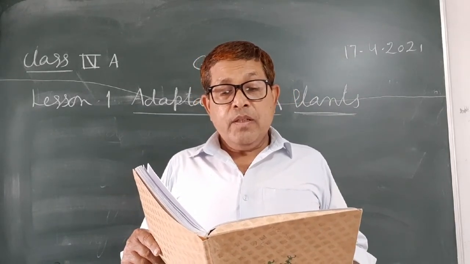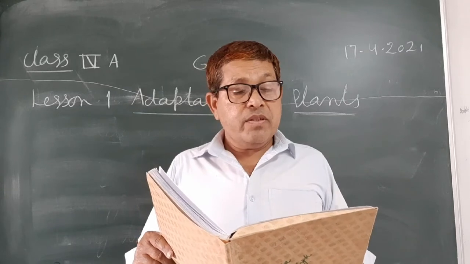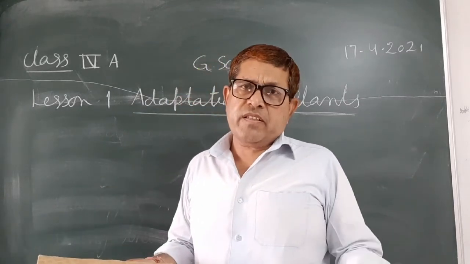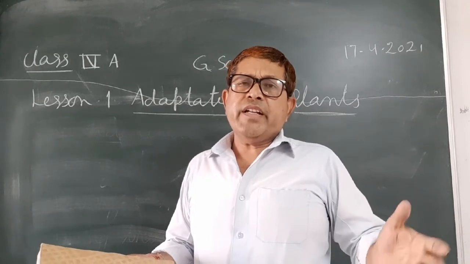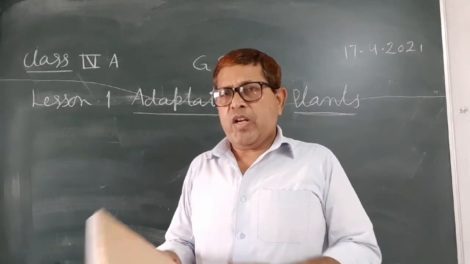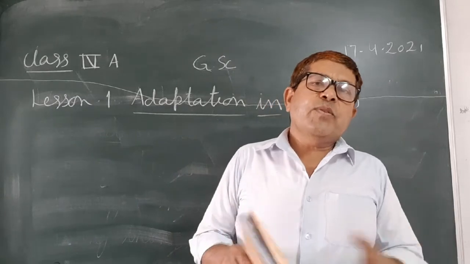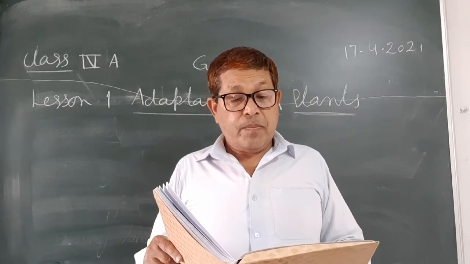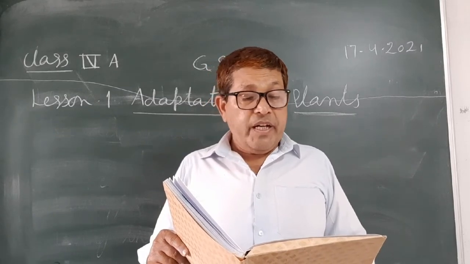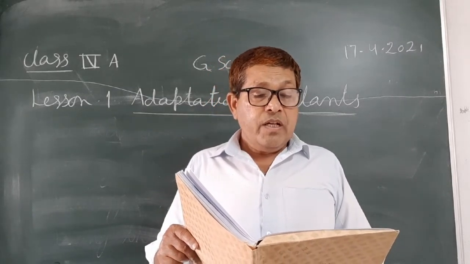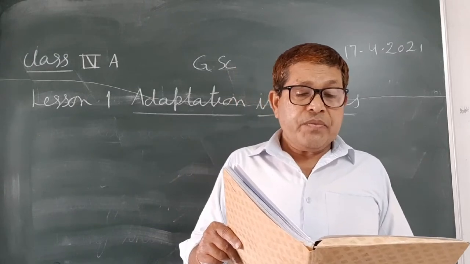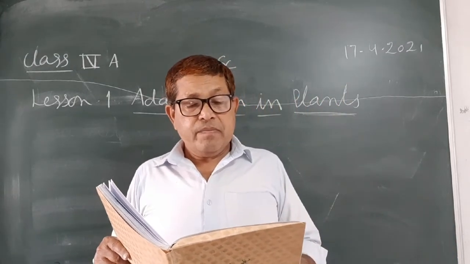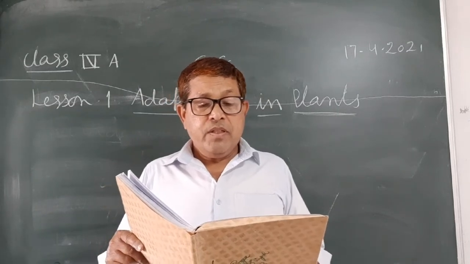Moreover, there is no plant food present in sand. Plant food means humus, decaying plant and animal materials in the soil. This is called the food of the plant. So there is no plant food present in sand. All these factors together are responsible for very little vegetation in deserts.